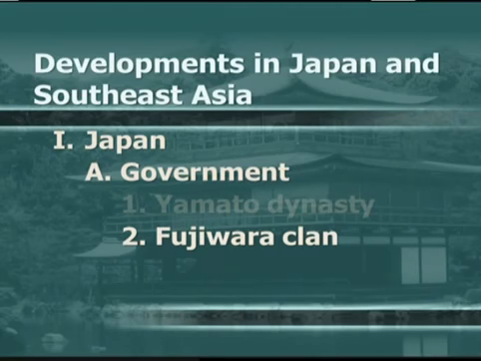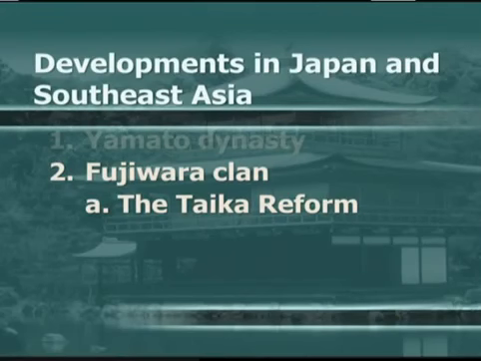The founder of the clan helped the new emperor in 645 when he and his family overthrew the influential family, the Soga, that had been dominating the emperor. Now, the emperor turned around and gave the leader of the coup the title of Fujiwara, which became the clan's name. Now, the emperor then asked for help in reforming the government. This reform became known as the Taika reform. Now, Taika means great change.